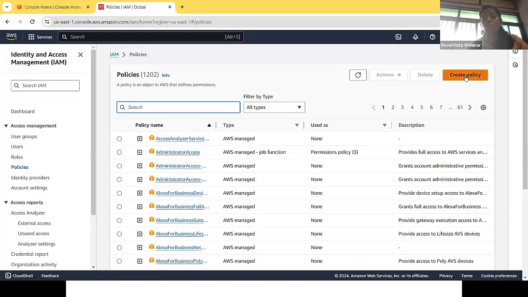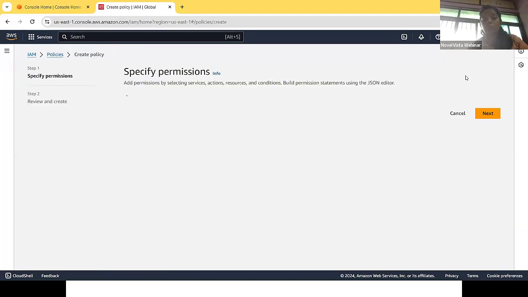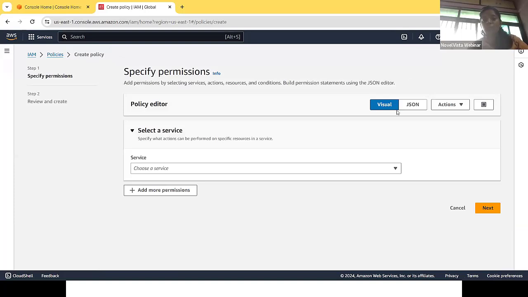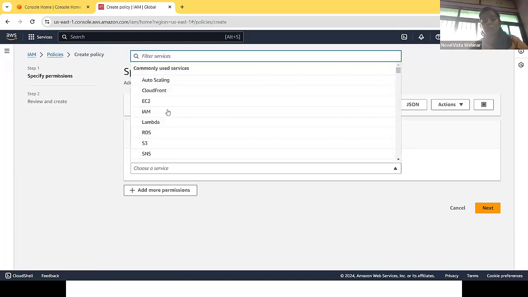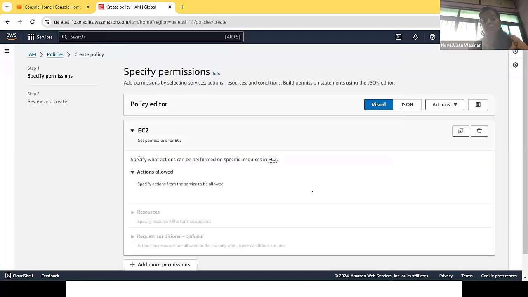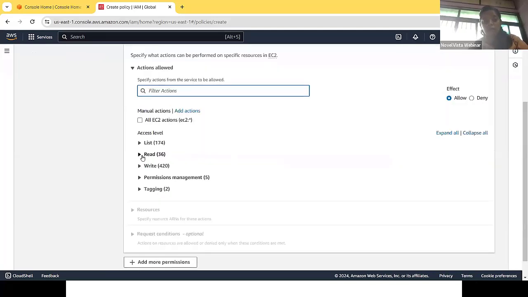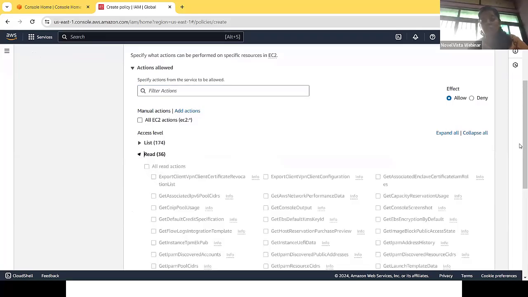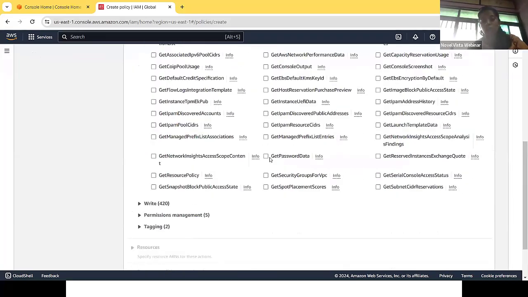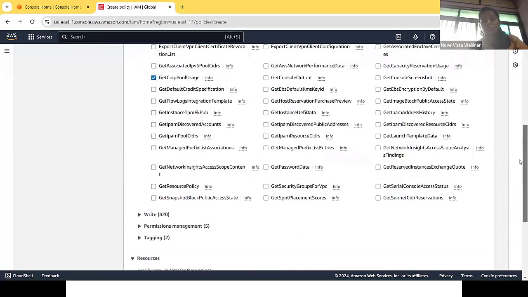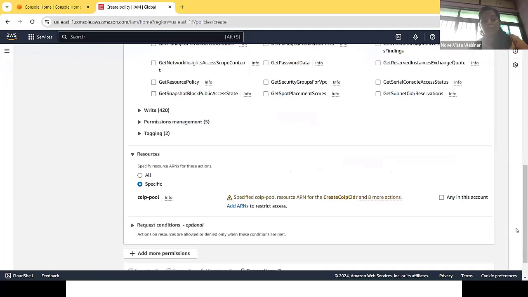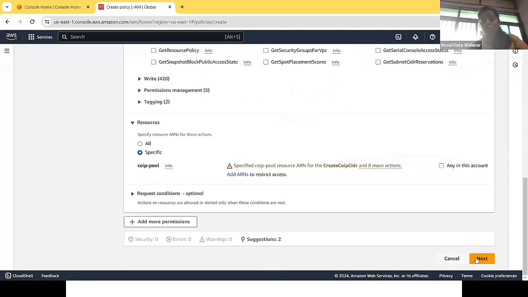We can create our own permissions also, by creating a policy. If I click create policy, there will be 2 formats. You can choose a service. Let's say I want to create a policy for the EC2 service. I want to give read access to the employees who belong to the developer group. Okay, suppose I want to give this kind of access to the employees, and then I can simply click on next.